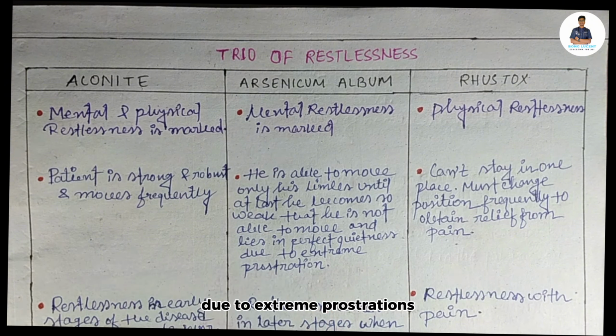extreme prostration. In Arsenicum album, the patient has great debility and prostration, so he can't move his limbs and other organs, and does not even move here and there. So great debility is the marked feature in Arsenicum album.